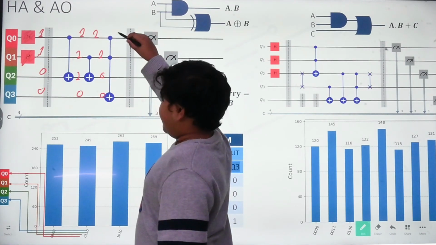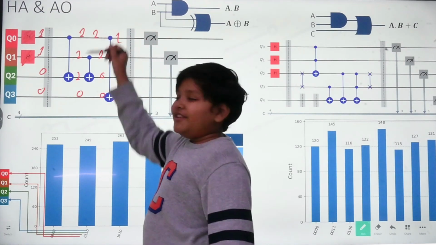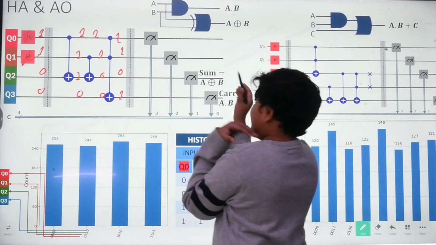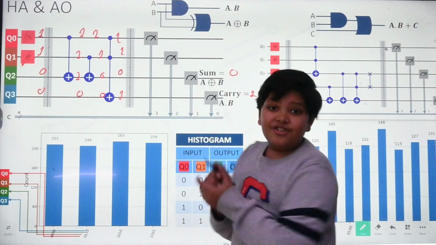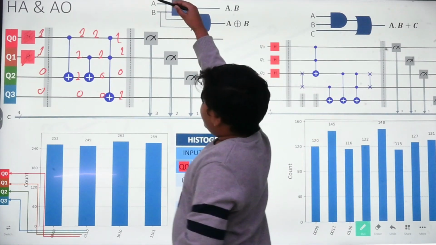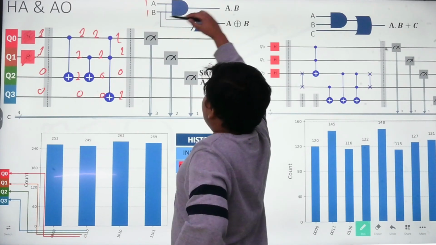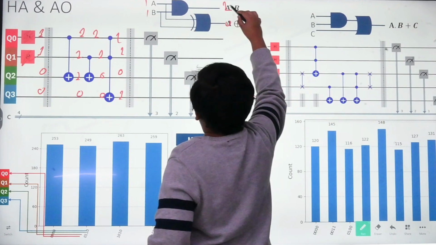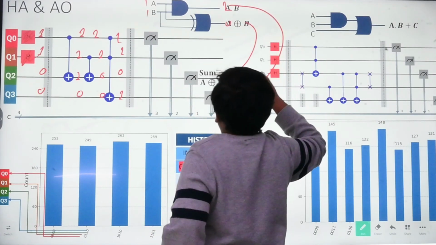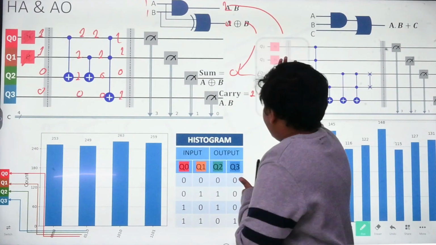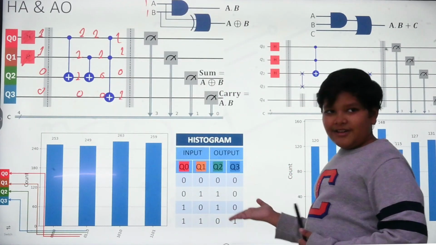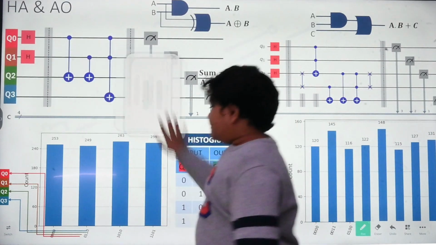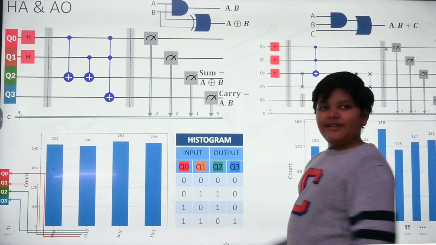And now since both of these are 1, it does an AND gate. So both of these are on, so it wakes this up. If only one of them was on, it would not. So the sum is 0 and carry is 1. Now let's try it on the classical algorithm. So 1, 1 goes in there, this becomes AND, this 1, it goes into XOR, it does a 0. So carry is 1, sum is 0. We were correct, yay! And we can also see with the truth table made by the histogram, which is made by the quantum parallelism, right here, we put a 1, 1, we got 0, 1, so we were correct.